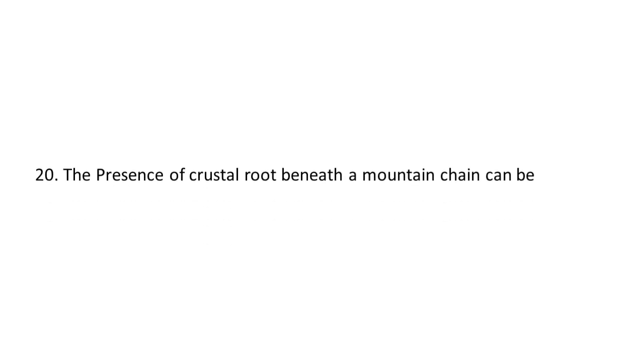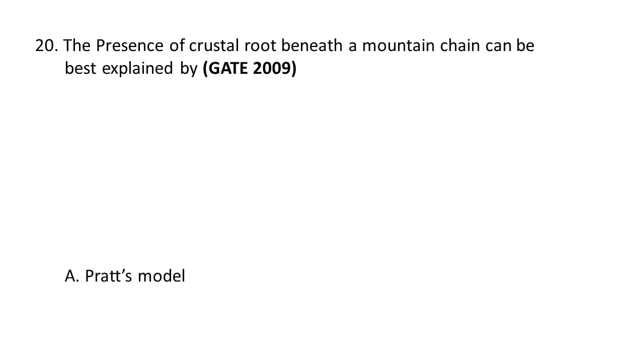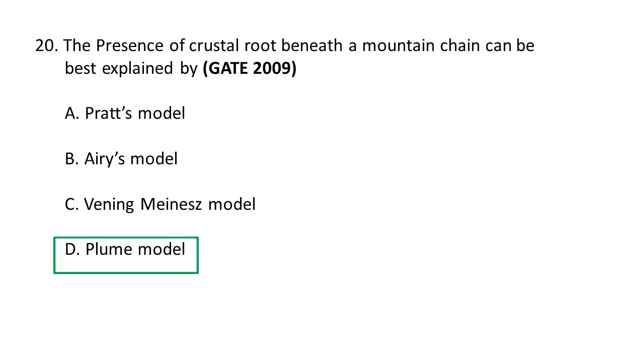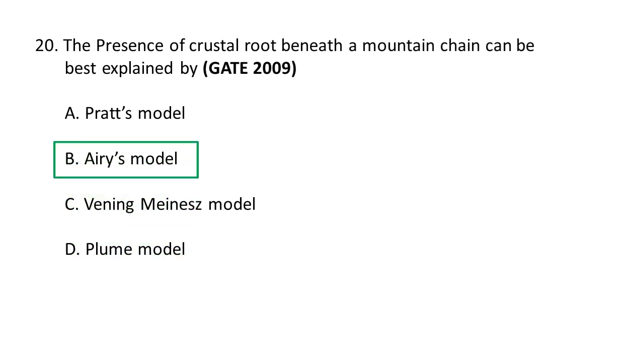Next question. The presence of crustal root beneath a mountain chain can be best explained by A. Pratt's model, B. Airy's model, C. Vening-Meinesz model, and D. Plume model. The correct option is Airy's model. In Airy's model of isostasy, mountain regions of the earth have a thicker portion of the crust or a root which extends down to the denser mantle. So this extra root aids in counterbalancing the additional mass of the mountain above the surface. So that's why B is the correct option.